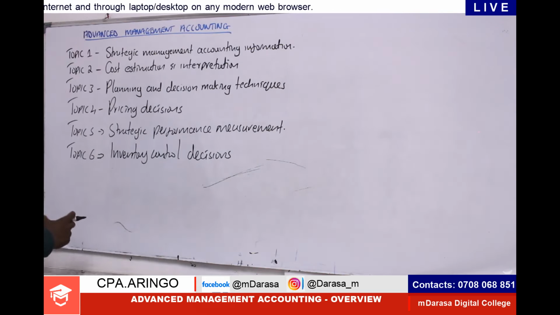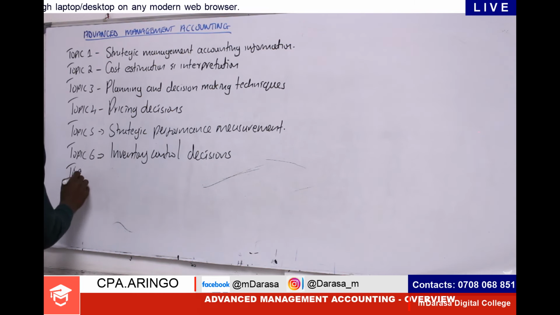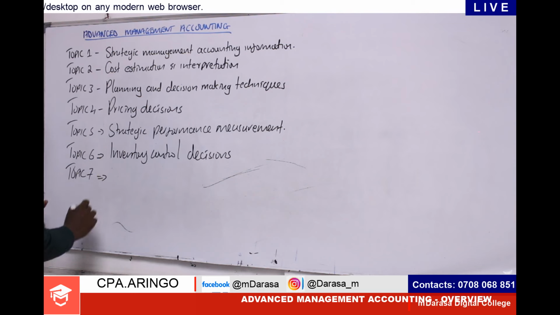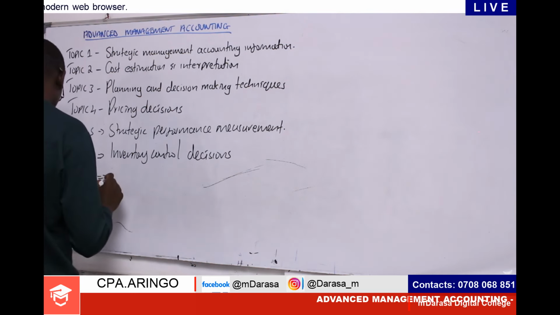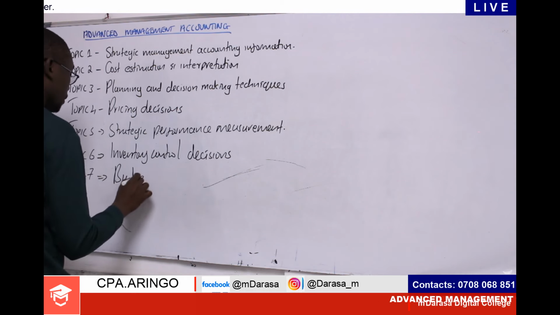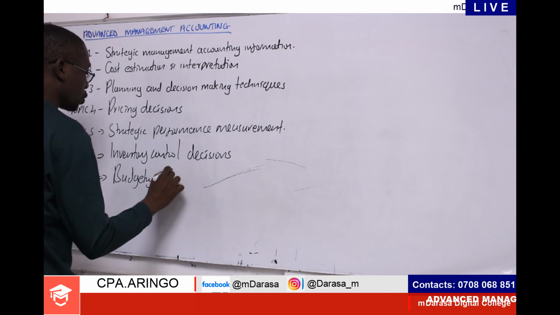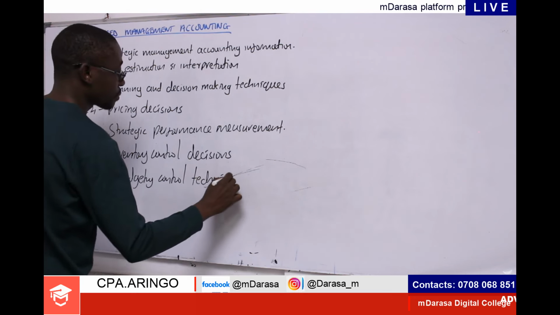Now, once you are done with topic number 6, you are going to go to a very practical topic, which is topic number 7. Topic number 7 is practical here because we'll be talking about the concept to do with what? Budgetary control techniques.